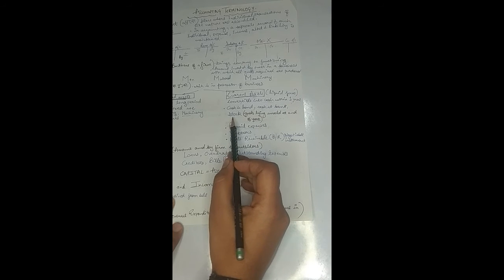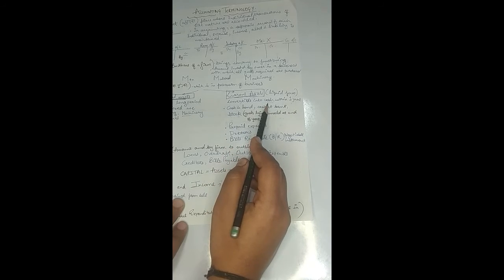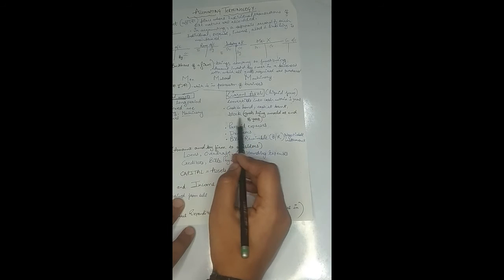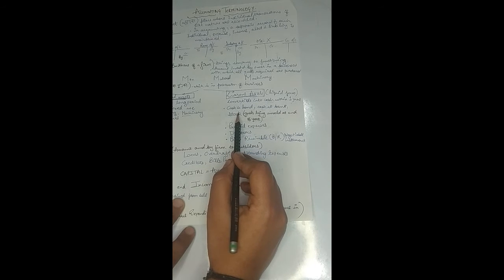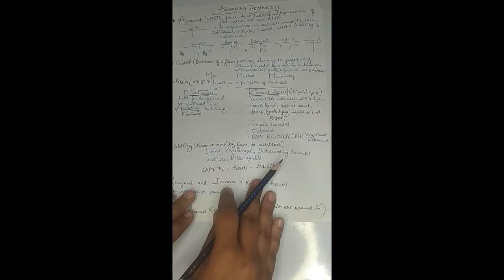So if an organization is having a stock worth rupees 50 lakhs, right? So that stock, which is lying at the end of the year with the company, can be converted into cash within a year, right? So these assets, current assets, are converted into cash within a year, which are in the liquid form. However, the fixed assets are those which will lie in the possession of the business for a longer period, as I said, like building, machinery, and so on, right?